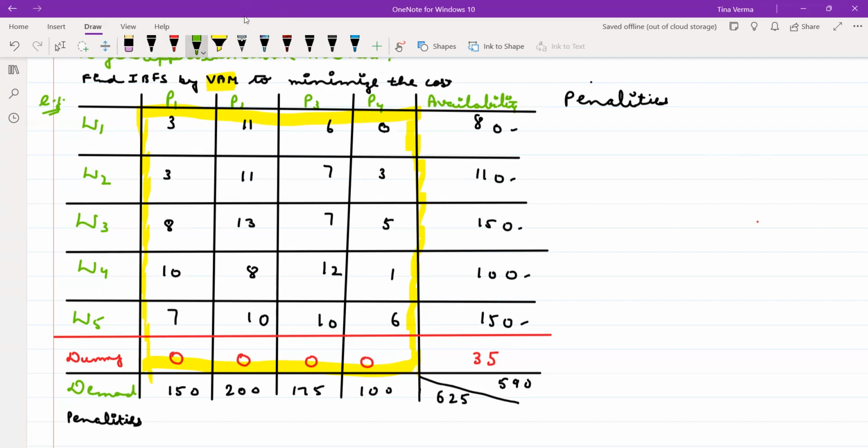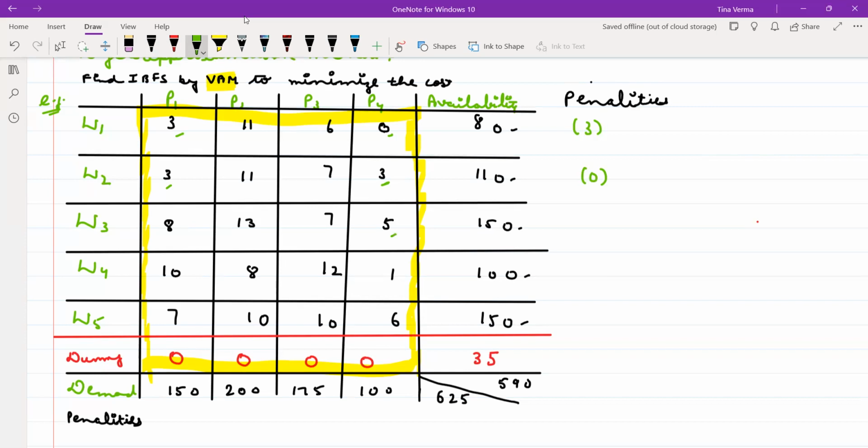So what is the minimum element over here? 0. What is the next minimum element? 3. In the concerned row, what is the difference? 3 minus 0, the penalty will be 3. In the next row, what is the minimum cost over here? 3, and the next minimum is also 3. So the penalty is 0. Is it clear?